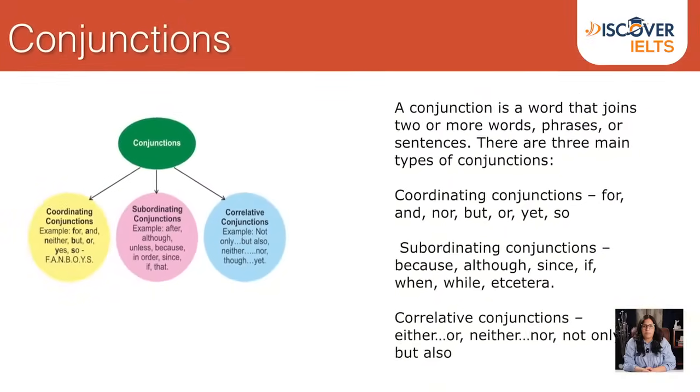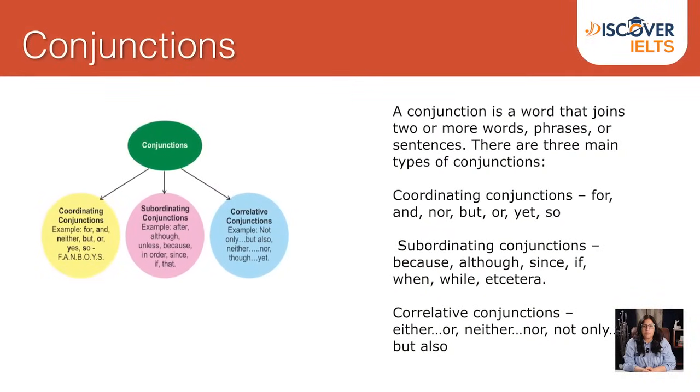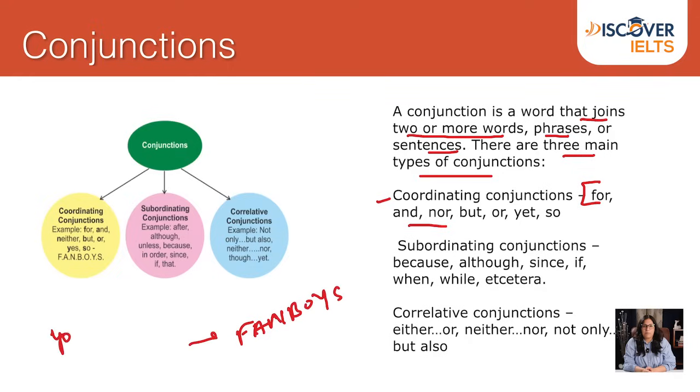Let's talk about conjunctions. A conjunction is a word that joins 2 or more words, phrases, or sentences. There are 3 main types of conjunctions. First is coordinating conjunction, that is very important. It's for FANBOYS. With the help of this conjunction, you can create a compound sentence in writing.